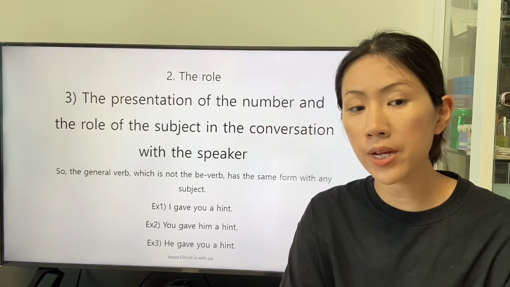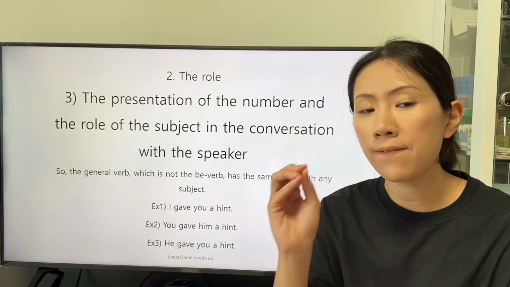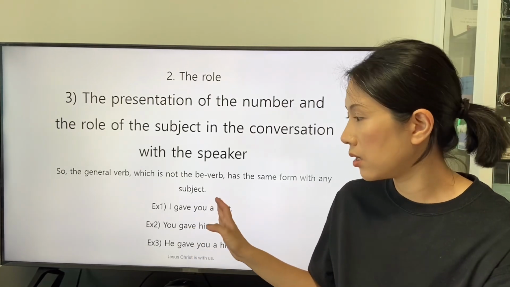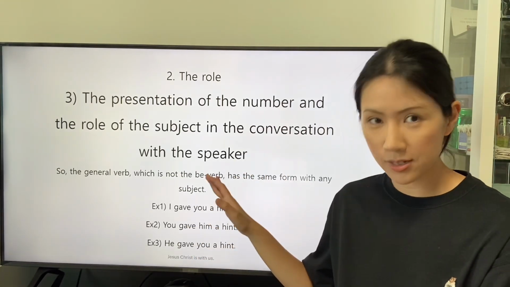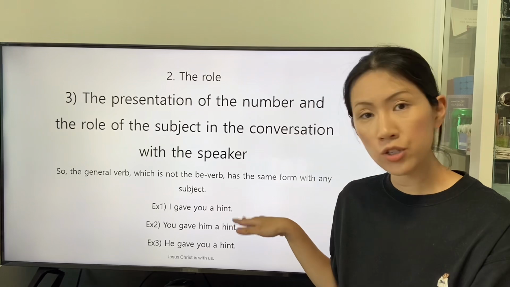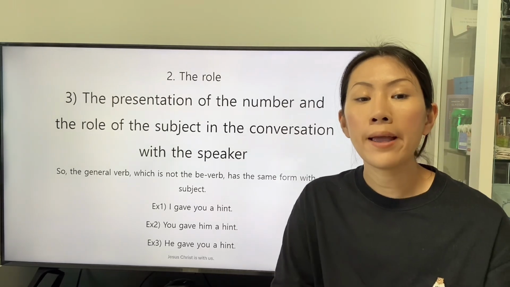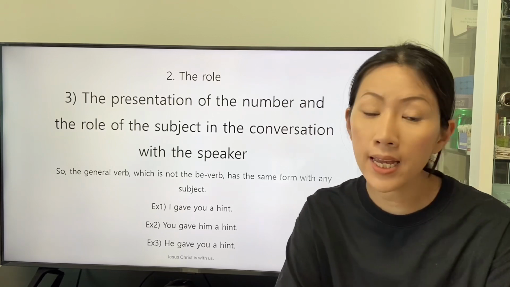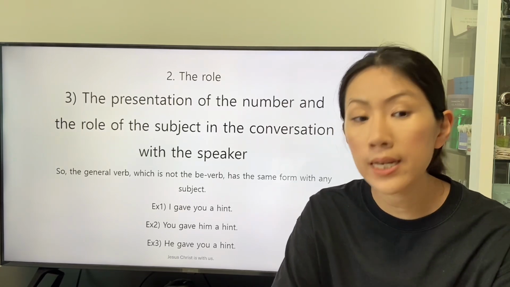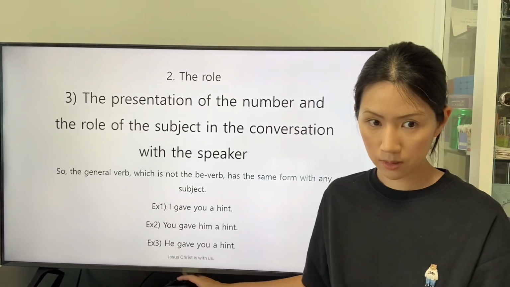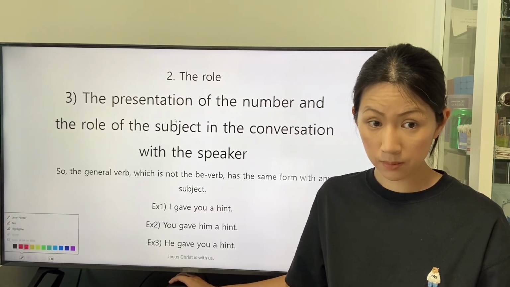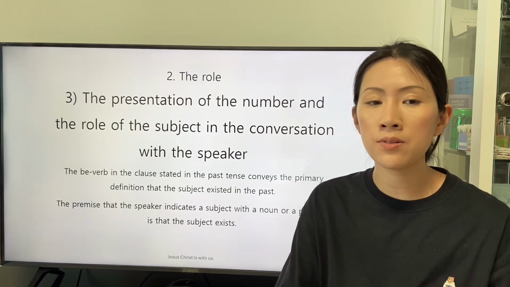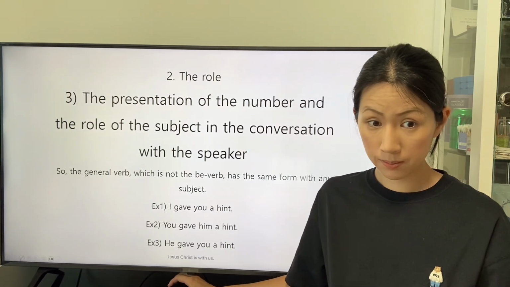There are three clauses. The form of the transitive verb gave is constant in each clause. I gave you a hint. You gave him a hint. He gave you a hint. The male, indicated by the personal pronoun he, does not participate in the conversation with the speaker at the present.